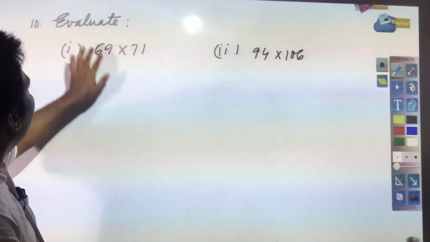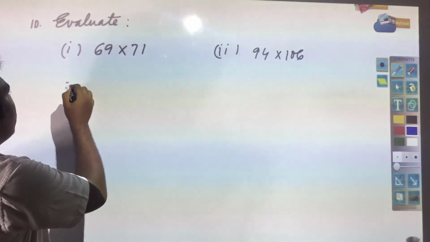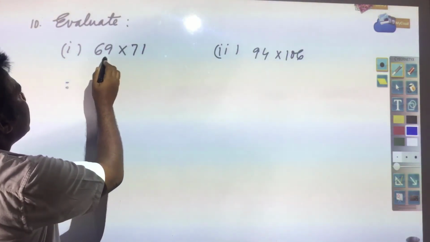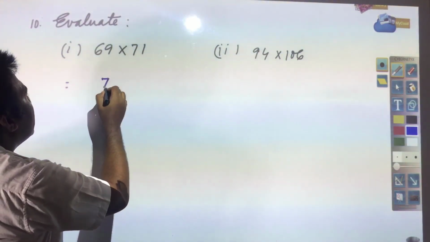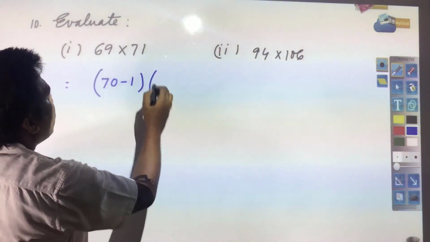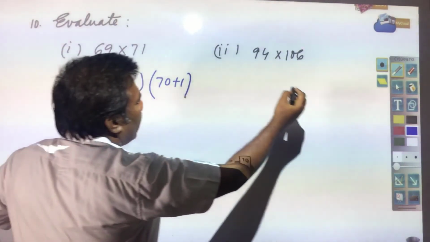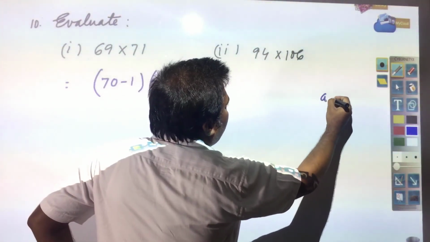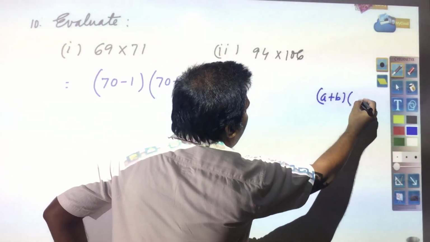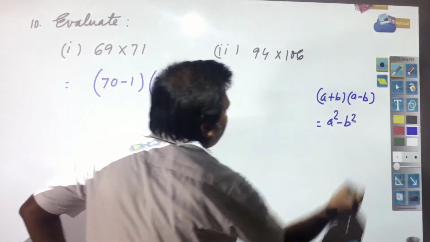Next you see evaluate 69 into 71, this type of question already I had told you. Here you see 69 can be written as 70 minus 1 into 70 plus 1. Last day again one formula it was told, a plus b into a minus b is equal to a square minus b square.